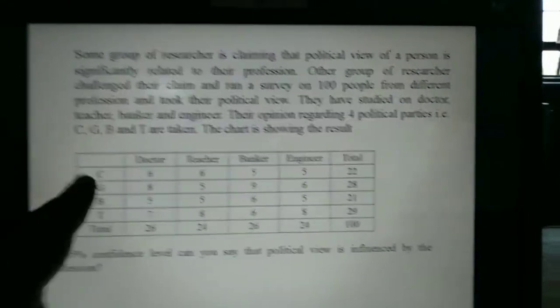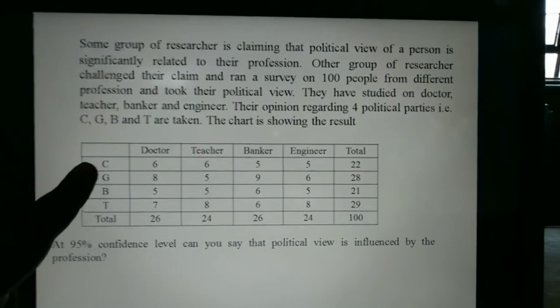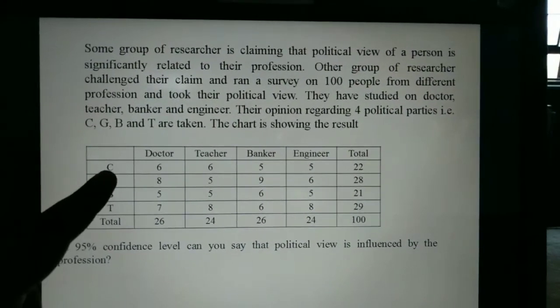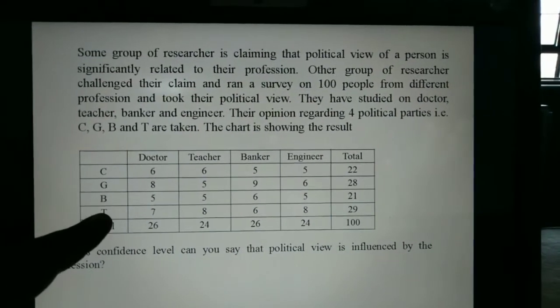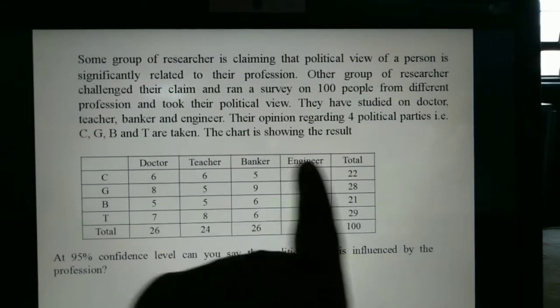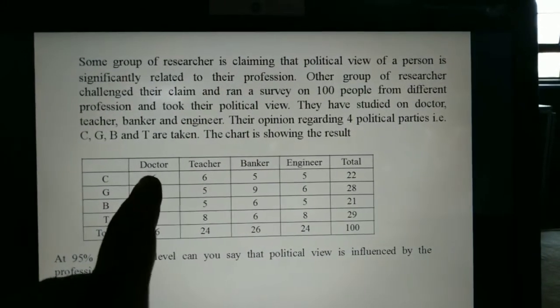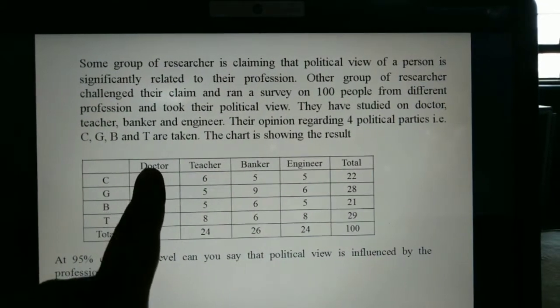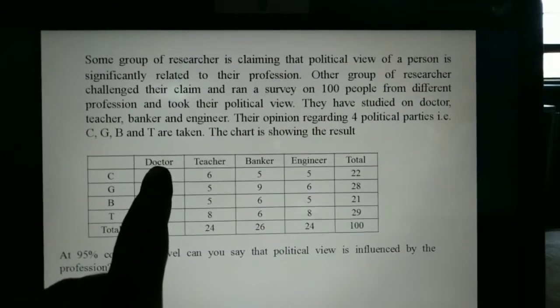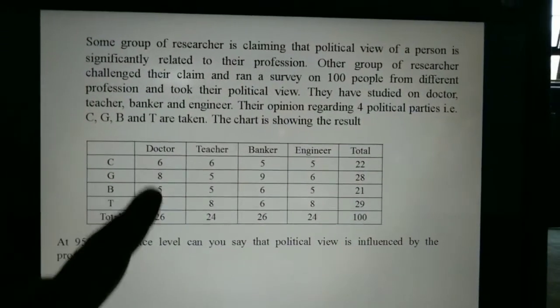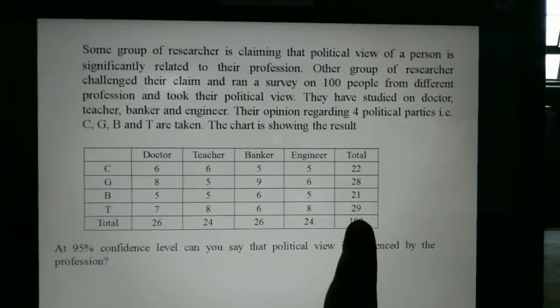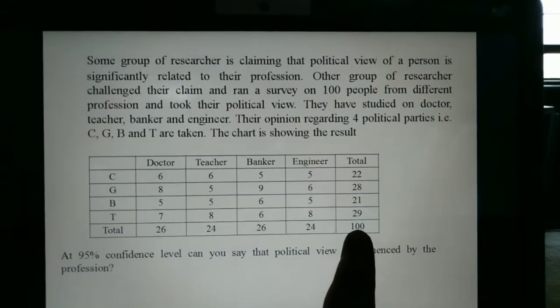So here you can see these are the 4 political parties: C, G, B and T. And these are people of different professions, like doctor, teacher, banker, engineer. 100 people are included in the study.